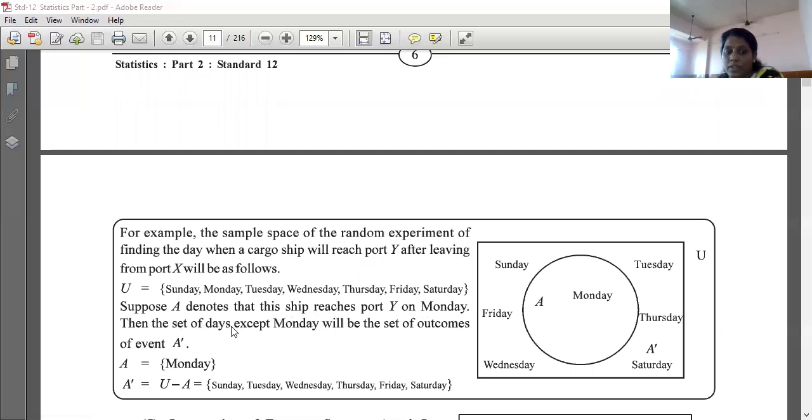Then the set of days except Monday will be the set of outcomes. So A dash will be... A के लिए तुमको statement क्या दिया है? That the ship reaches on Monday only. तो A का answer क्या होगा, Monday, और A dash क्या होगा? Sunday, Tuesday, Wednesday, Thursday, Friday and Saturday. Except Monday, all the elements will be in A dash. Okay, U में से हमें find करना है, U में से A के elements minus करके बाकी जो भी लिखेंगे, that will be your A dash.